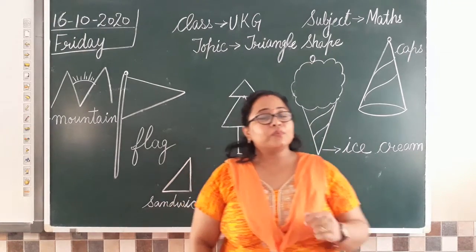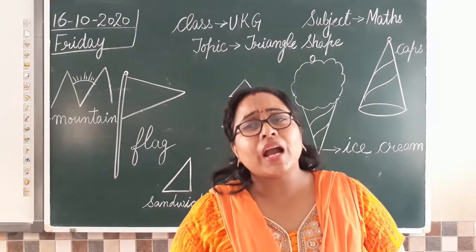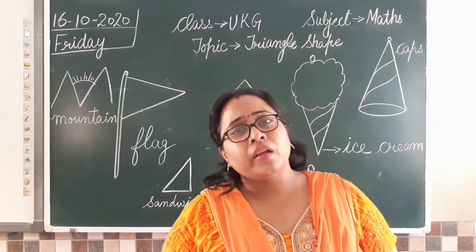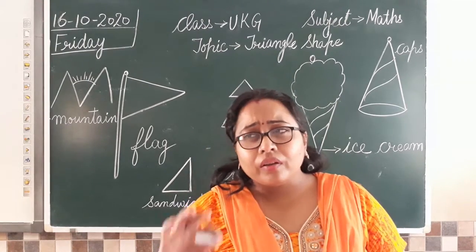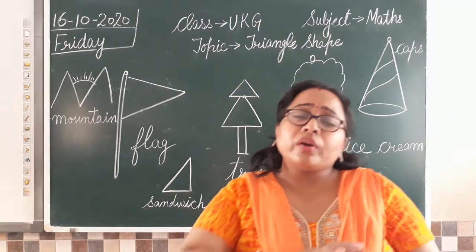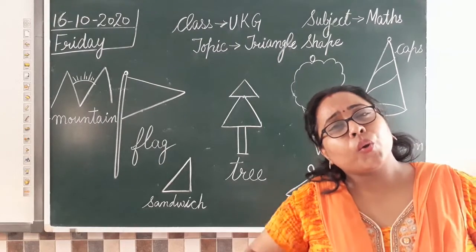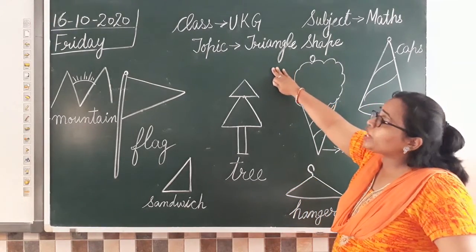Clear? So let's move. First we are going to identify some objects that we come across every day, जिनको हम daily देखते हैं, but we are not able to get it. हम उसको correlate नहीं कर पाते. We are not able to correlate it with the shapes. So the things that are triangle in shape.